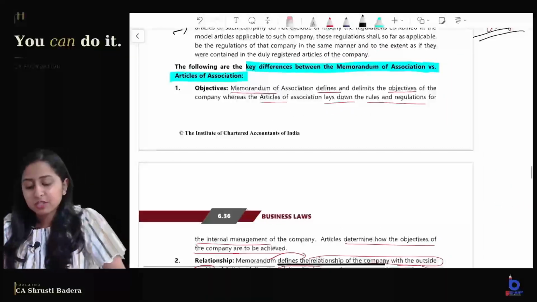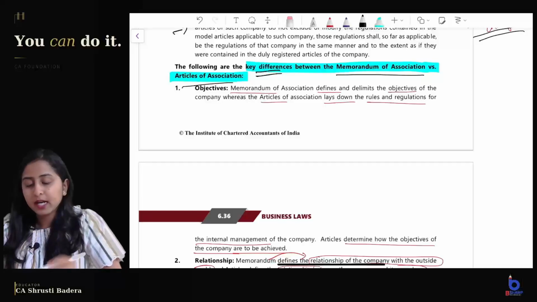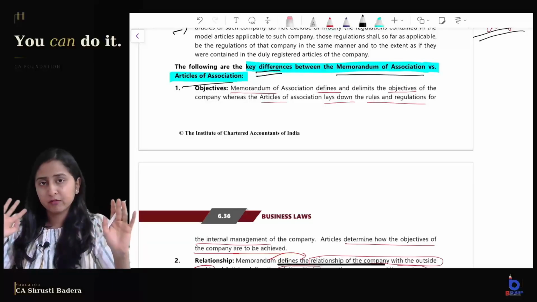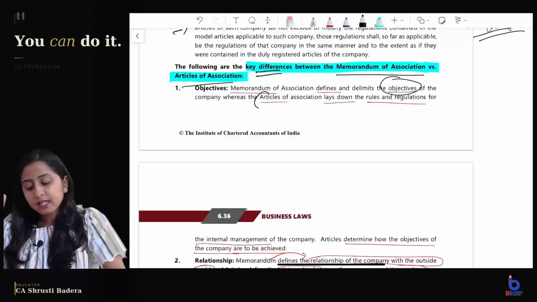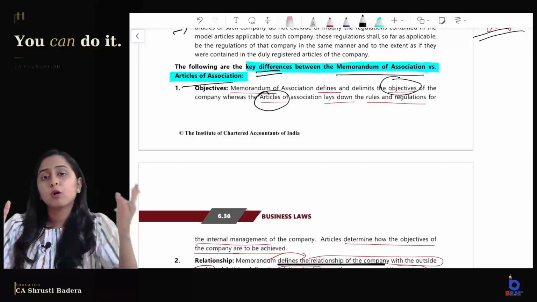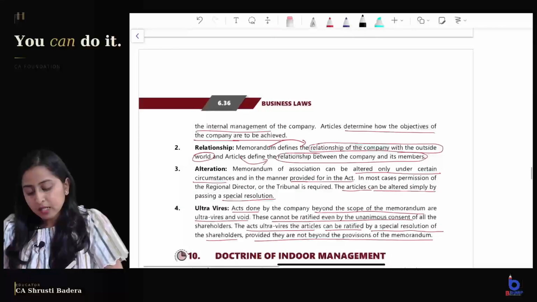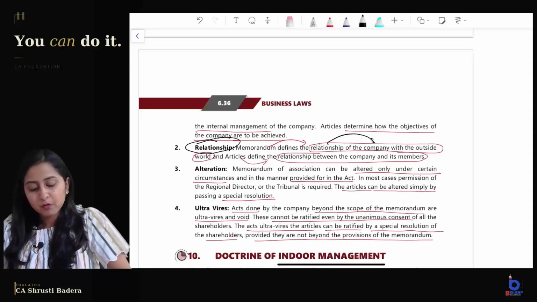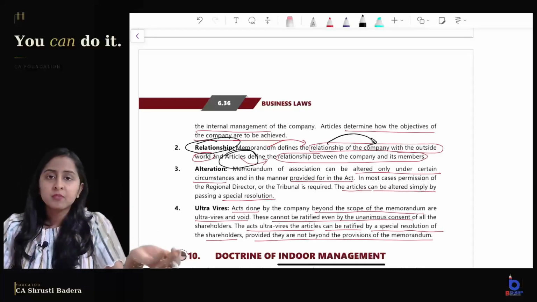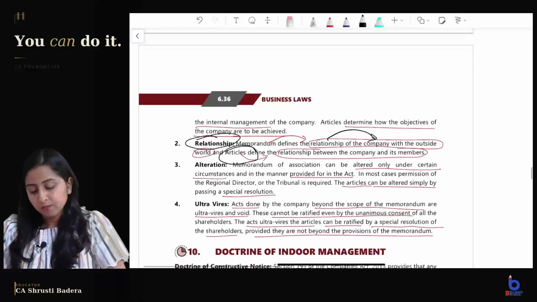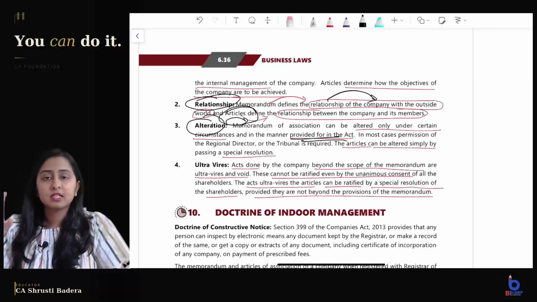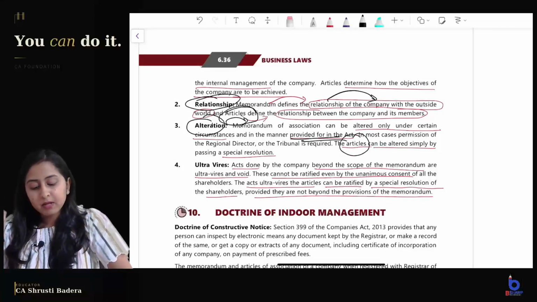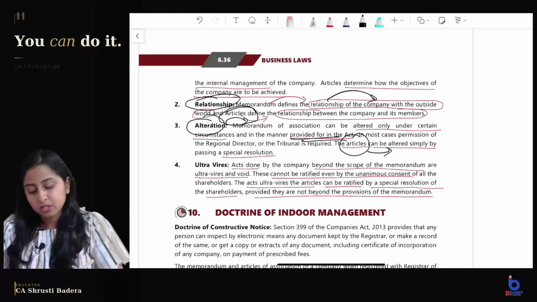Now the last topic which remains is key differences between MoA and AoA. Simple, at least 4 differences you can remember. MoA defines objectives of the company. Articles define internal regulations and how the objectives are to be achieved. Relationship: MoA defines the relationship of the company with outsiders. Articles define the relationship of the company and the members because regulations are given. Alteration of MoA is difficult because it can be done only in the circumstances given in the Act, but articles amendment can be done simply by passing a special resolution.